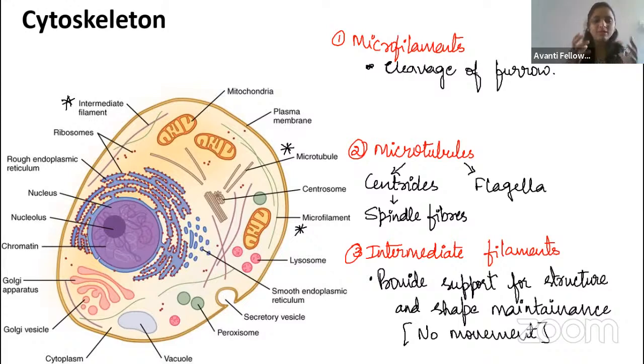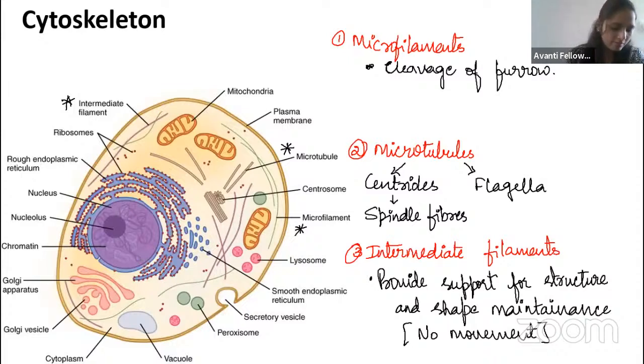Okay. So simply we can tell that the cell has cell organelles and all the things suspended in the cytoplasm. But there are so many organelles. So, for example, organelles are structured inside the cell with the help of cytoskeleton. Okay. Yes, guys, by the help of cytoskeleton.